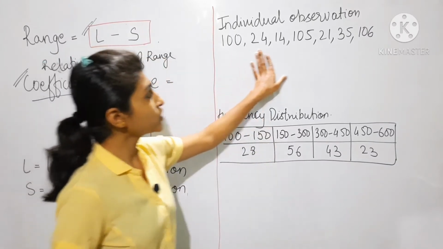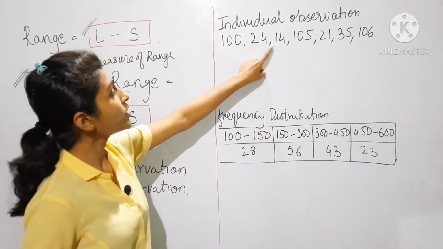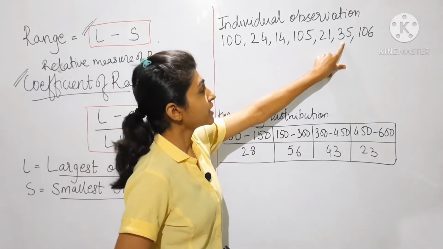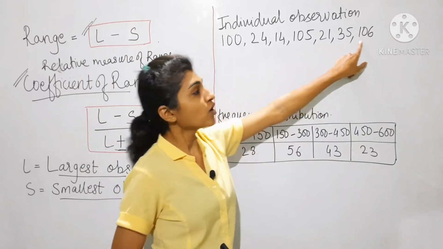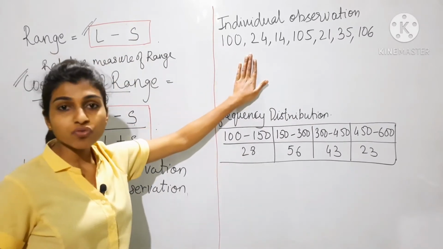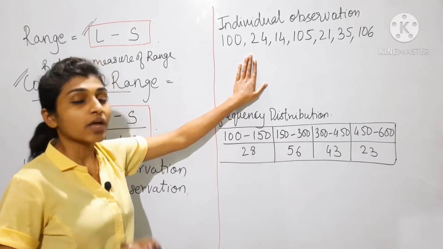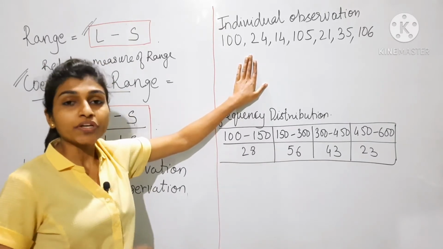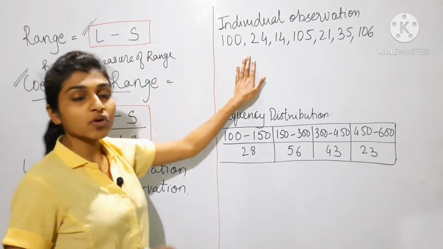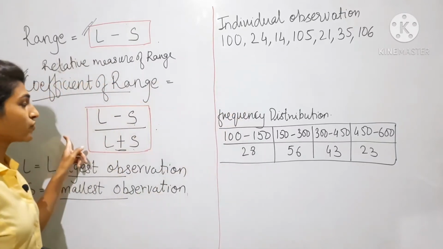Now this is individual data: 100, 24, 14, 105, 21, 35, 106. This is the individual observation, and I want to find the range and coefficient of range. If in the exam they ask only to find range, just use this formula, or if they ask you to find coefficient of range, use that formula.